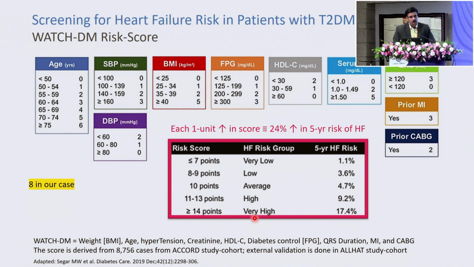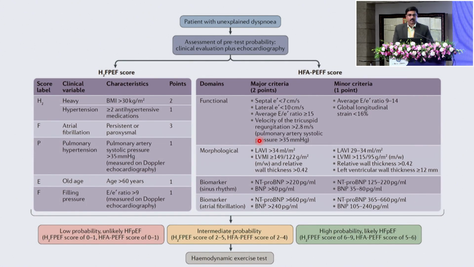Now, there is a particular score called the WATCH-DM score. If you look at age, systolic BP, BMI, glucose, diastolic blood pressure, HDL cholesterol, and serum creatinine, as the number of the score increases, higher is the chance of a patient having heart failure and diabetes. So this score will help you sit in your clinic and know which patient you should be sending for further investigation.